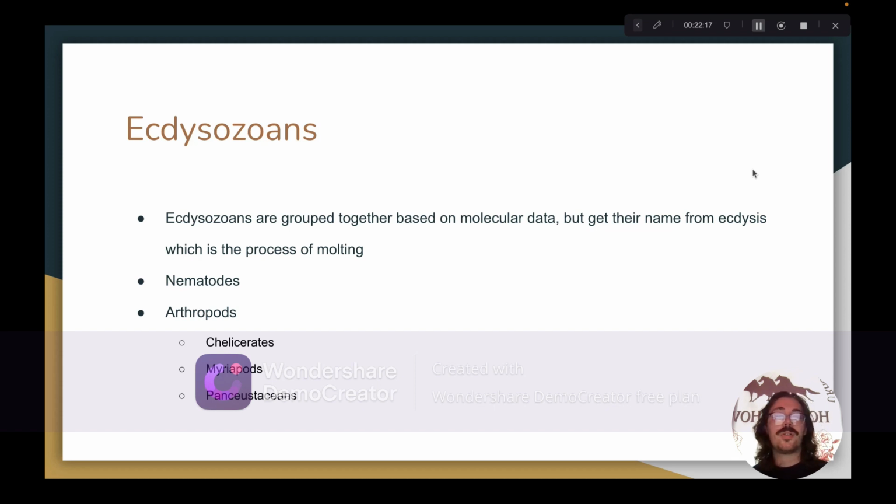And the final group of arthropods to talk about are the pancrustaceans. Pancrustaceans are arthropods that belong to the clade Pancrustacea, which is a group that encompasses all crustaceans and insects, since it has been discovered that many crustaceans are more closely related to insects than they are to other crustaceans, which makes the group crustaceans a paraphyletic group.